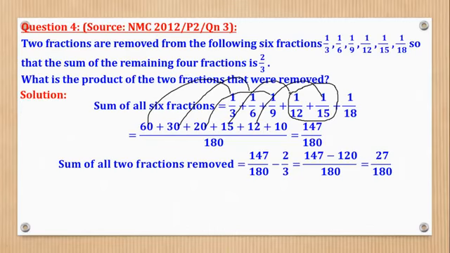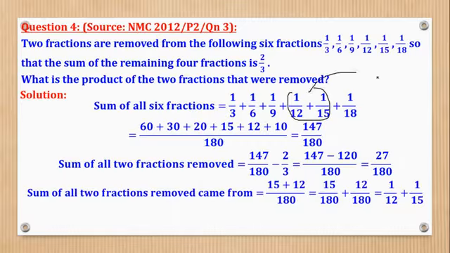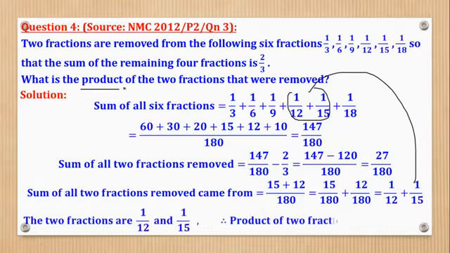So it was some good logic. So the two fractions removed are these ones here. But the question wants their product, meaning I'll multiply the two and get the answer which they wanted as 1 over 180.